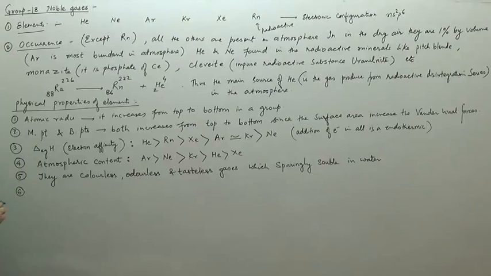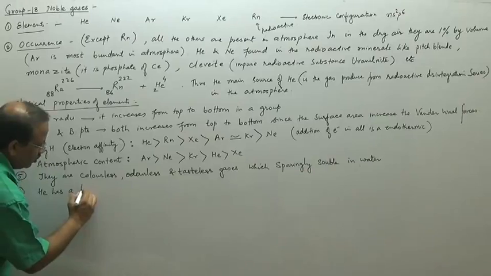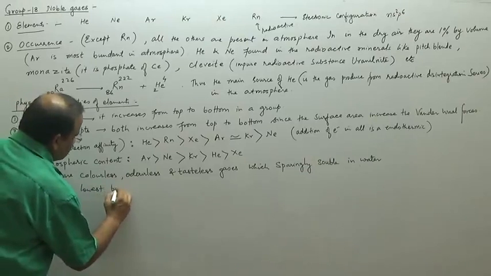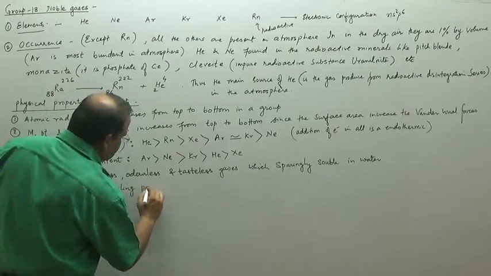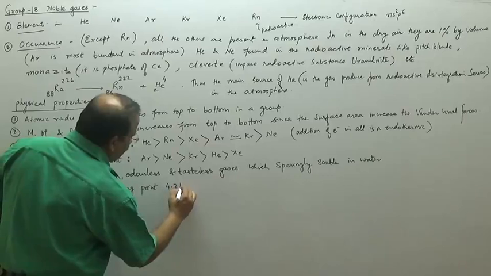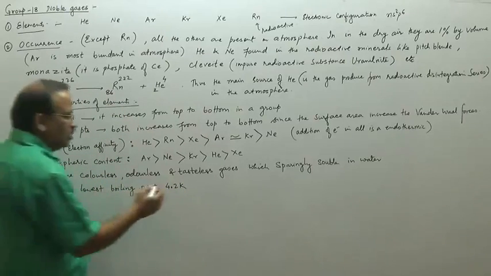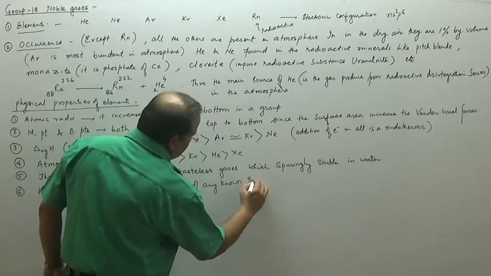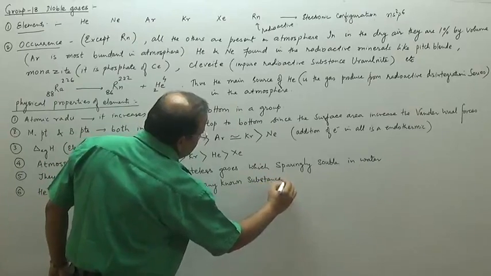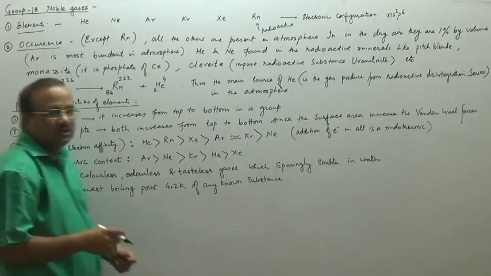Now we can check the boiling point of these. Helium has the lowest boiling point, a boiling point of 4.2 Kelvin. It is very less. So helium has a boiling point of 4.2 Kelvin, the lowest of any known substance. In all known substances, helium has the minimum boiling point. Others also have very low boiling points, due to the weak dispersion forces.